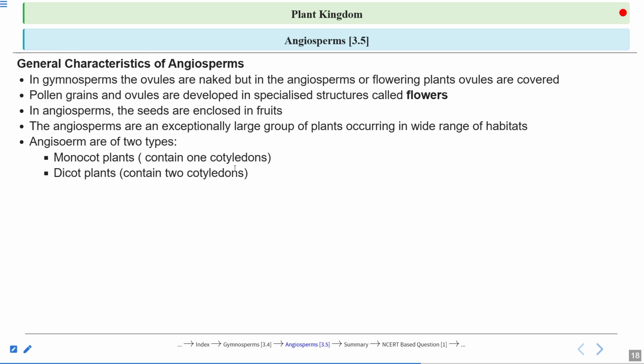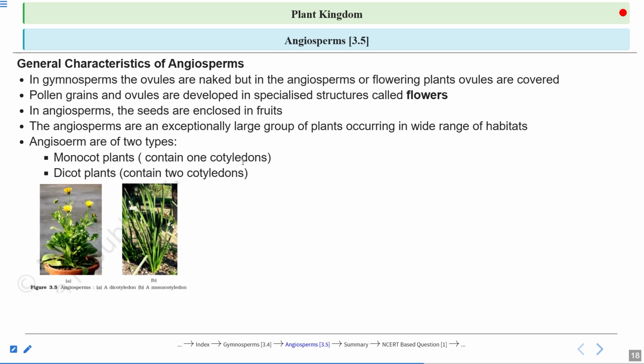But if you see other structures regarding the roots, dicot will have the taproot system, whereas the monocot will have the fibrous root system. If you see the leaf structure, the dicot will have the reticulate type of venation, whereas the monocot will have the parallel type of venation.